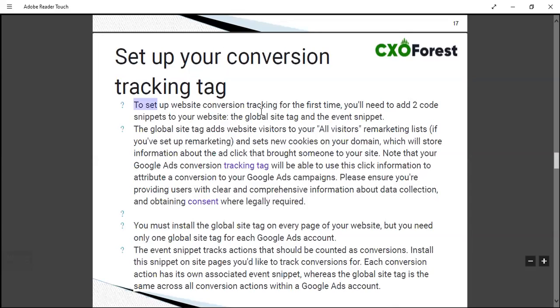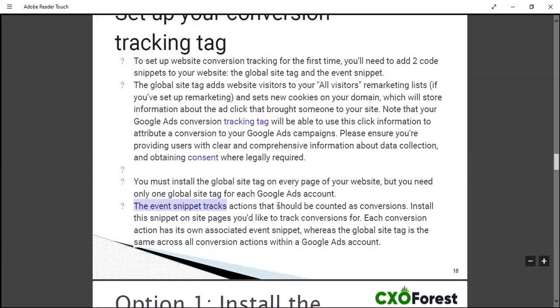See this, to set up website conversion tracking for the first time, you will need to add two code snippets to your website, the global site tag and the event snippet, right? The global site tag adds website visitors to your all visitors or remarketing list and sets new cookies on your domain, which will store information about the ad click that brought someone to your website. Now the event snippet tracks actions that should be counted as conversions. Install the snippet on site pages you would like to track conversions for.